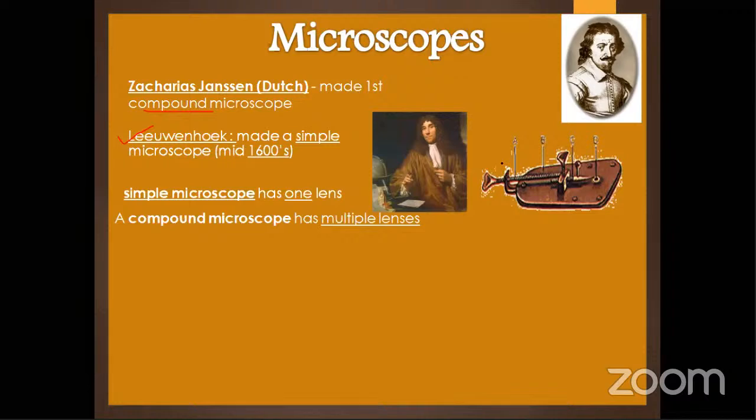You can see this structure over here, which was used by Leeuwenhoek. He is Janssen, Zacharias Janssen. Leeuwenhoek used this to see the organisms present in his tooth scrapings.